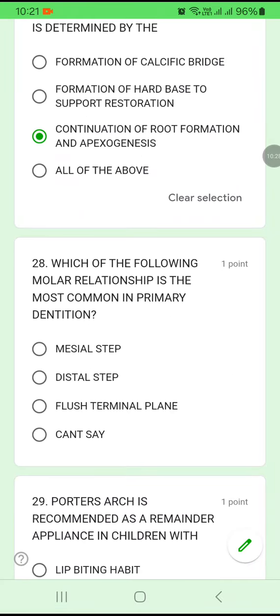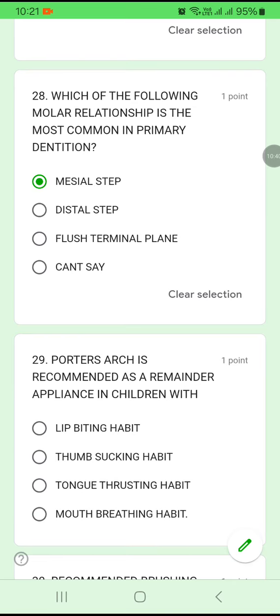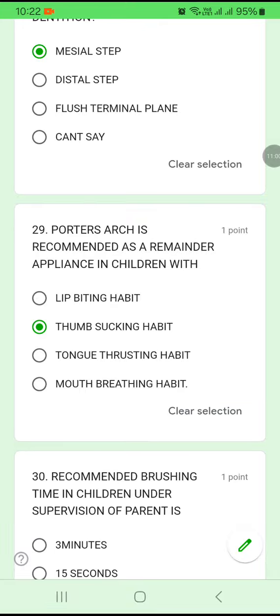Question number 28. Which of the following molar relationships is the most common in primary dentition? That's an easy question, isn't it? Mesial step is most commonly seen in primary dentition. Question 29. Potter's arch is recommended as a reminder appliance in children with which habit? Lip biting, thumb sucking, tongue thrusting, or mouth breathing. It is recommended for the thumb sucking habit.